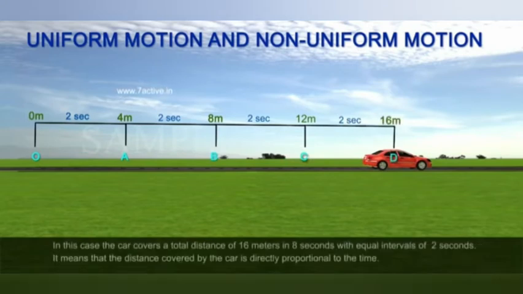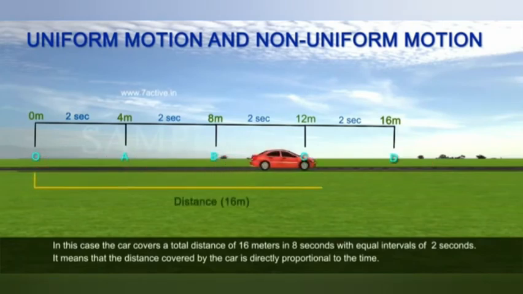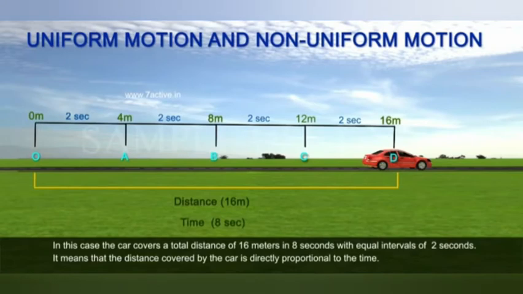The car covers a total distance of 16 meters in 8 seconds with equal intervals of 2 seconds. It means that the distance covered by the car is directly proportional to the time.